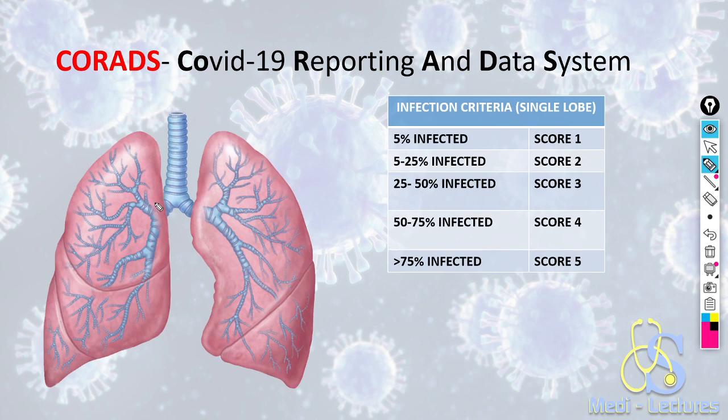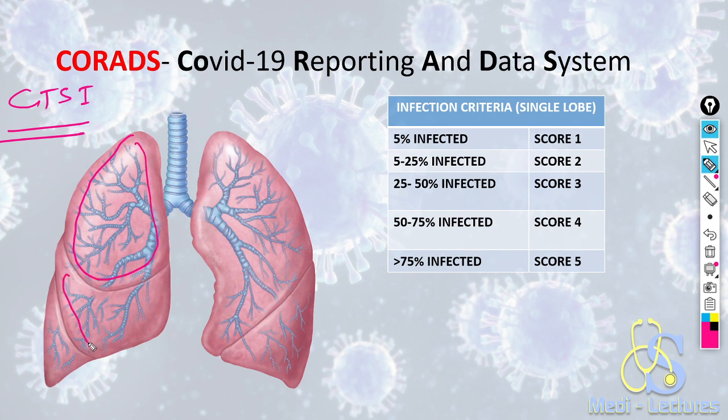Now in the CORADS imaging system, we have a severity index known as the CT Severity Index, which is used to denote the severity, how severe the infection is. The CORADS was to tell the suspicion of infection, but the severity index will tell the severity. In this, we take 5 lobes.